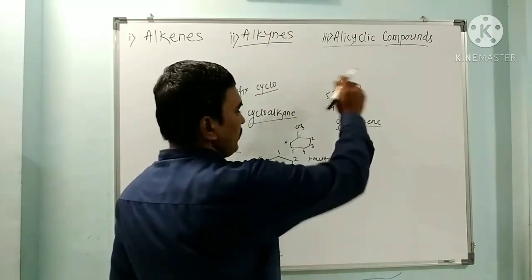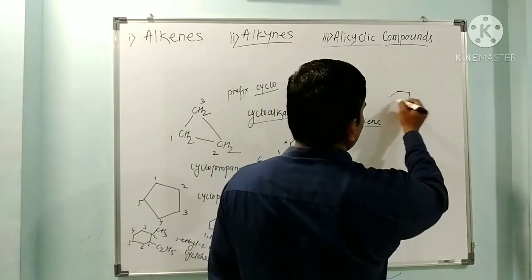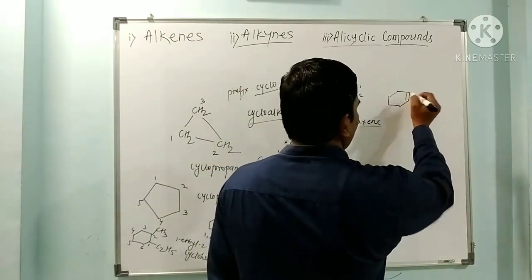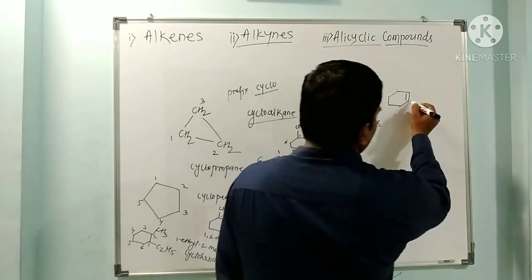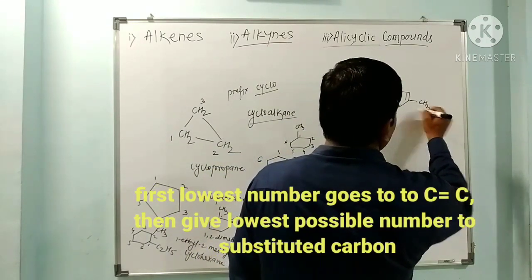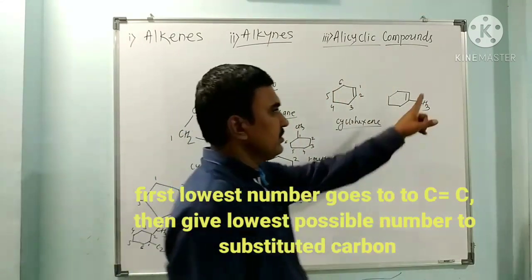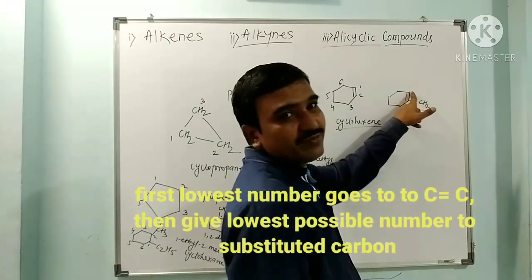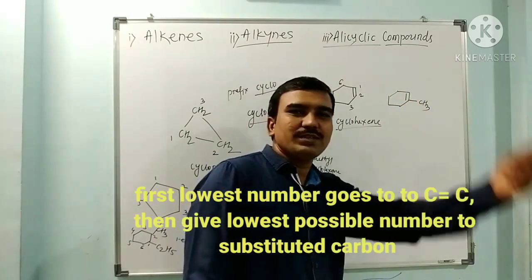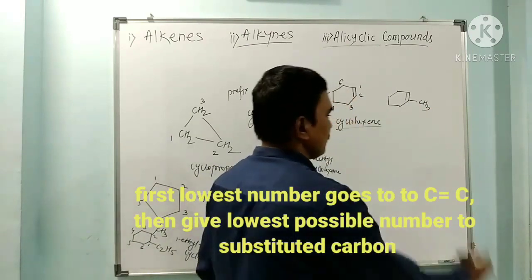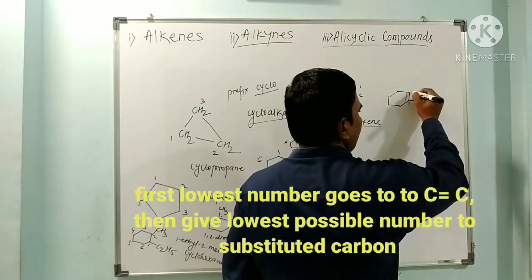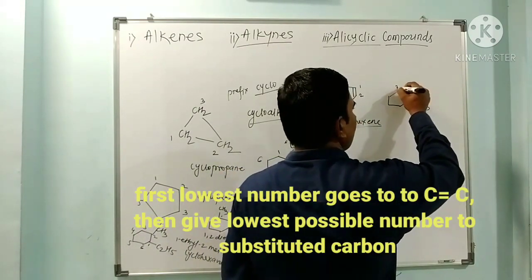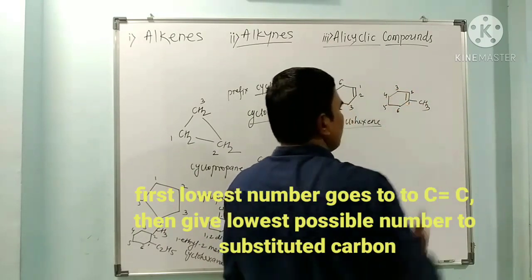If we have a double bond here, but here this methyl is attached to this carbon, then this is not the first carbon, because the carbon having a substituent should get the lowest possible number. So this is 1, not this; this is 2, this is 3, 4, 5 and 6.